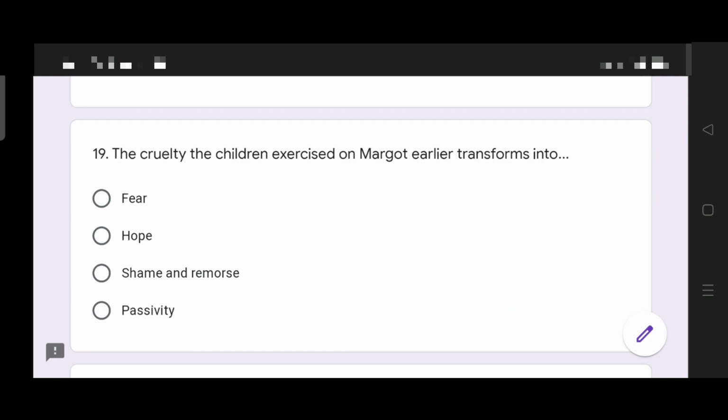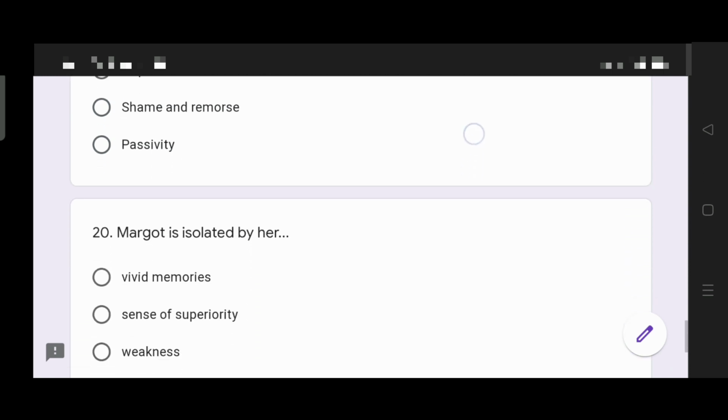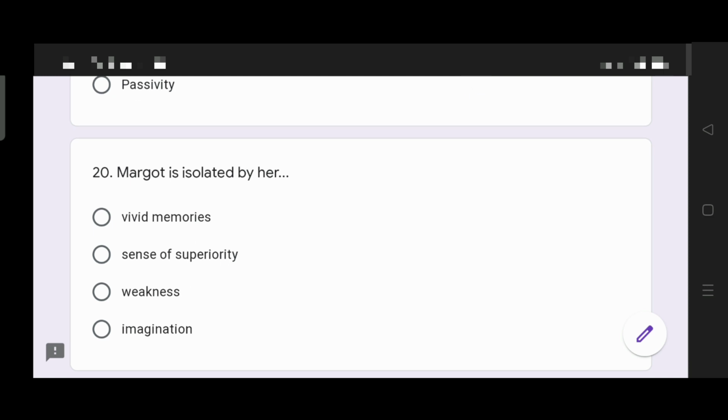Question 19. The cruelty the children exercised on Margaret earlier transforms into: fear, hope, shame and remorse, passivity. What is the right answer? You will get it right. Trust me. Question 20 now, the last one. Margaret is isolated by her vivid memories, sense of superiority, weakness or imagination.